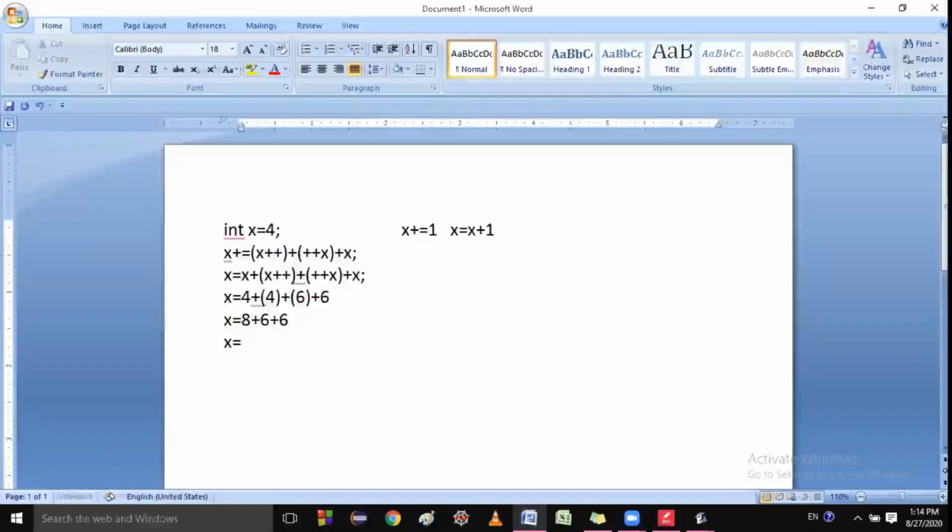Again, x equal to this one. 8 plus 6, 14. 14 plus 6, again it will be solved. x equal to 20, because the priority is from left to right and all are the same type of operator. Is it clear to you? So 4 plus 4, 8. Then again 6, so 8 plus 6, 14. In the next step 6, 20. So the answer will be 20. Is it clear to everyone? Yes, sir.